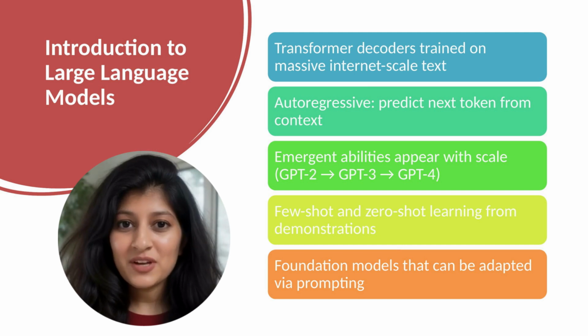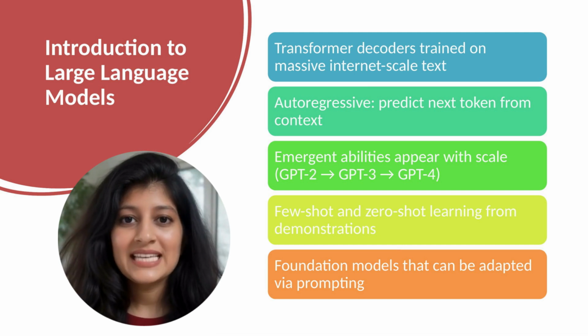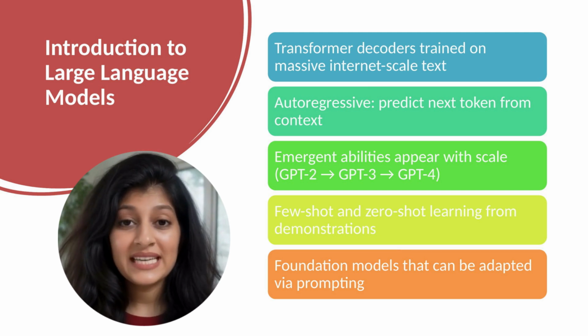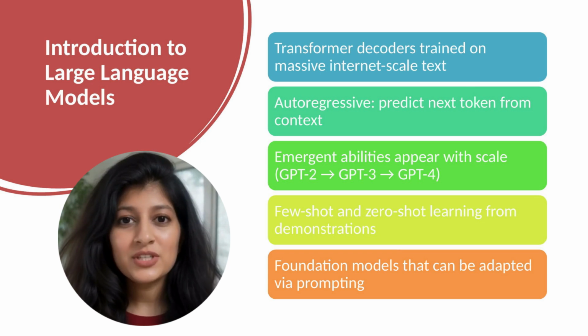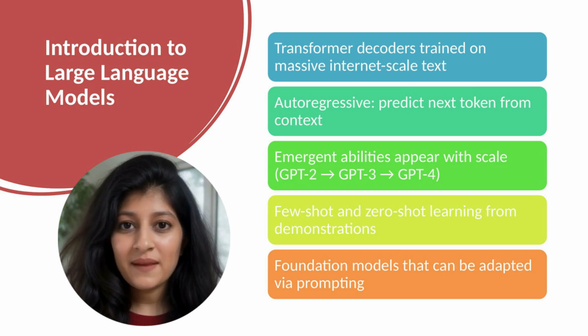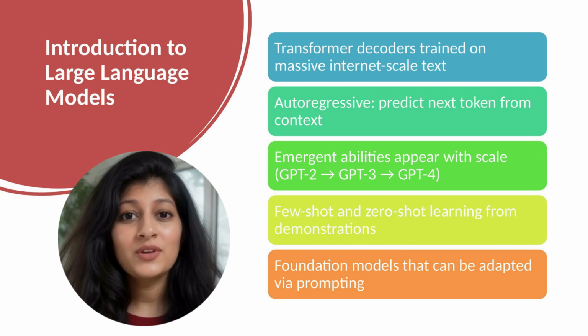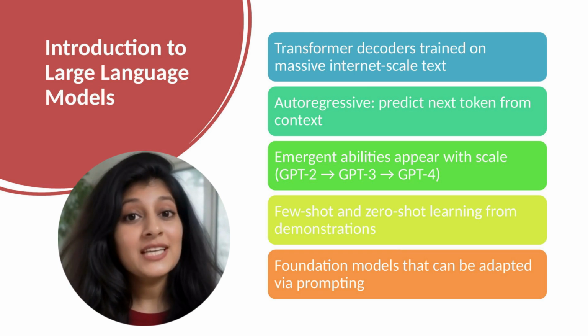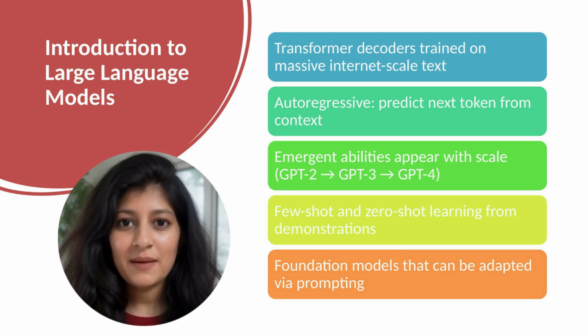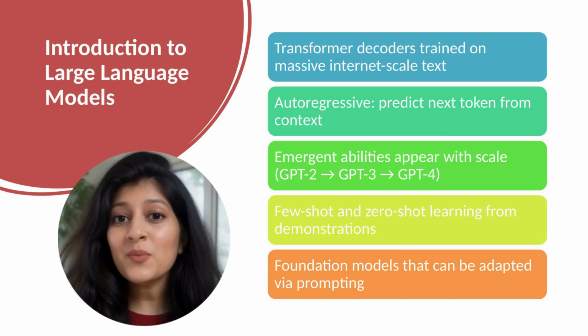Large language models represent a new paradigm enabled by scale. They're essentially scaled-up transformer decoders trained on internet-scale diverse text. How do they work? Predict the next word, token, given previous tokens. During training, the model sees sequences of text. Compute probability distribution over next tokens. Update parameters to increase probability of actual next token. This simple objective, repeated on billions of examples, produces remarkably capable systems.